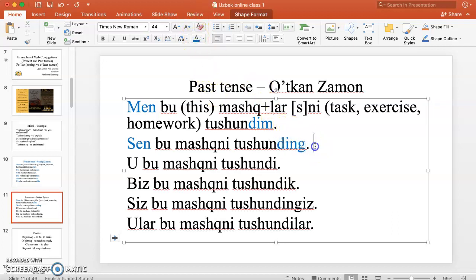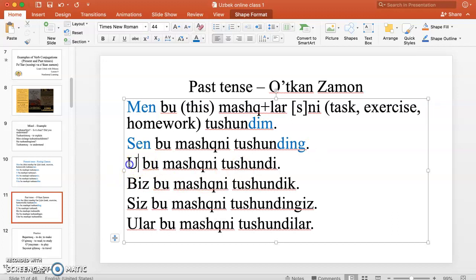I'm not talking about other past forms, like, for example, people may say tushungan edim, okay? It's kind of past perfect tense. But we're just using past tense here so that we're not confusing. Sen bu mashqni tushunding. So you understood.